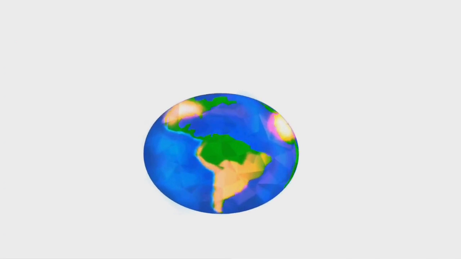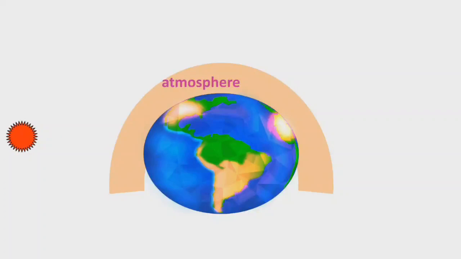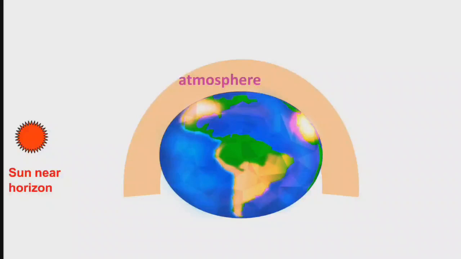Here we can observe the earth surface. It is surrounded by the atmosphere. During morning time, the sun is at the horizon, and sunlight has to travel a longer distance. So before reaching the observer, all the colors of the light undergo scattering and vanish. Only red light reaches the observer directly without scattering. That's why the sun appears red.